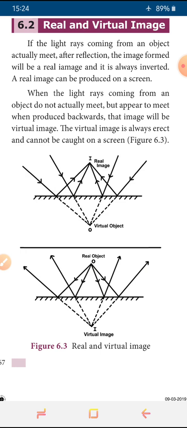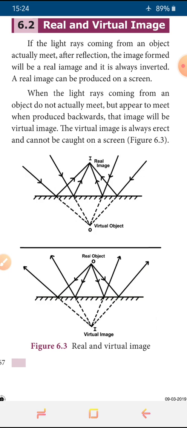So what is the condition? The light starts from the source, falls on the reflecting material, reflects and meets at a particular point, and forms an image. This is called a real image. If a screen is placed, it falls on the screen, and this image is always inverted. So when those conditions are satisfied, that is called a real image. And also one more condition, this real image can be produced on a screen.